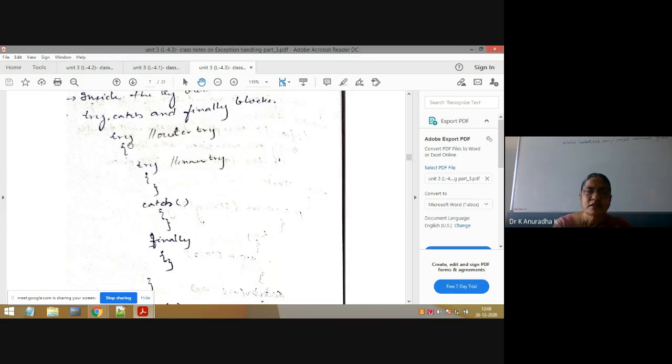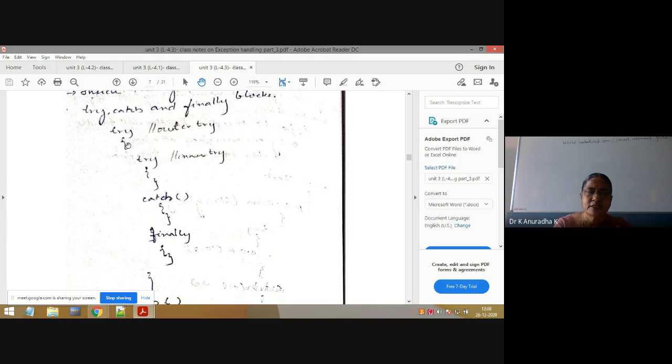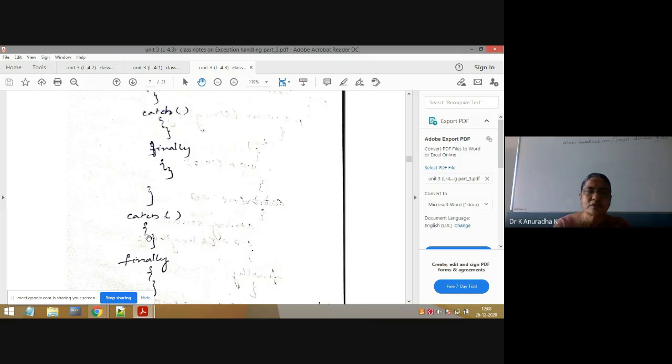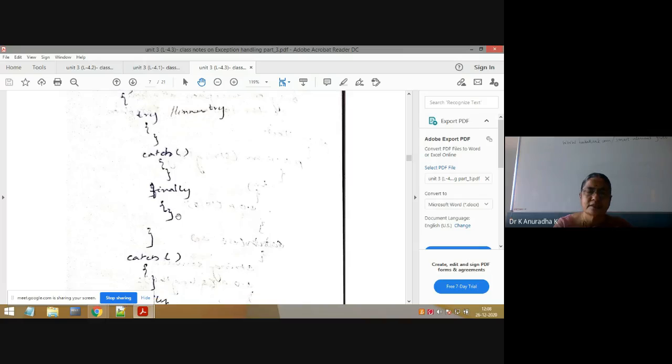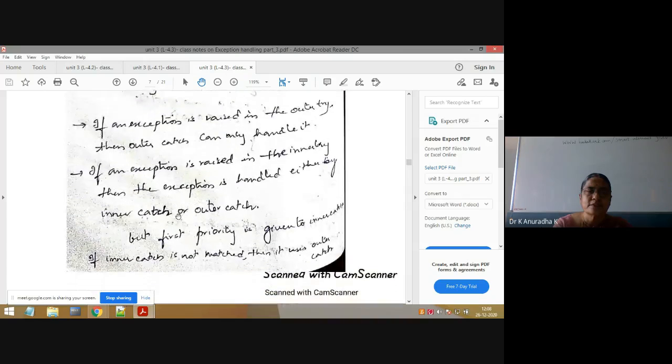Try to understand. This is outer try. This is outer catch, outer finally, and inside try we have written this. That's why this is called inner try, inner catch, inner finally. Next we will see programs. Only these 2 points are very important.